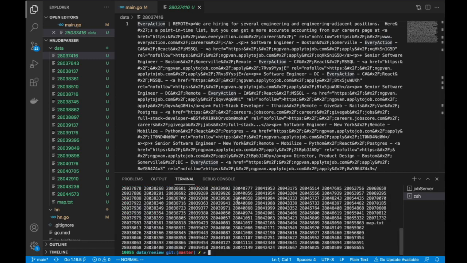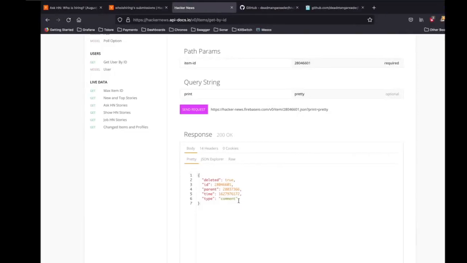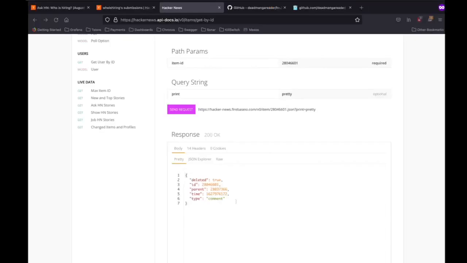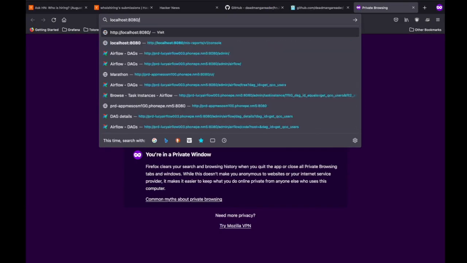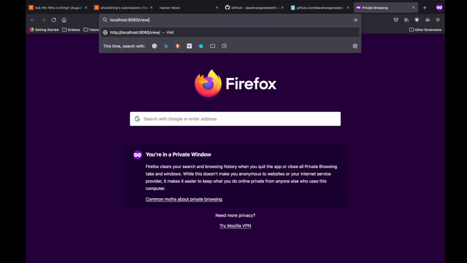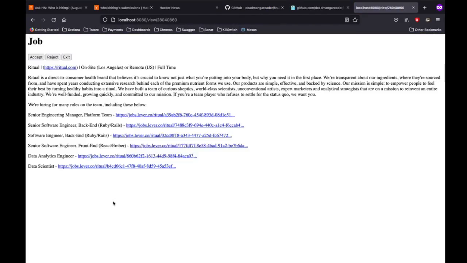I'll just need a file ID. There are a bunch of optimizations that I can do here that I have not done yet. Now let's open localhost 8080 view, and that's there. I do not have to worry about parsing the HTML content and producing decent output. Just shove it inside an HTML page and render it via a server, and my job is done.